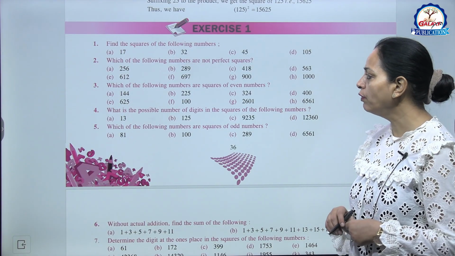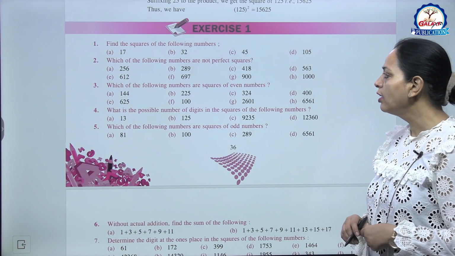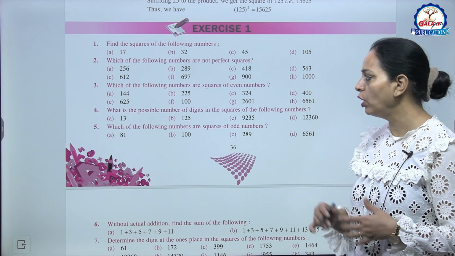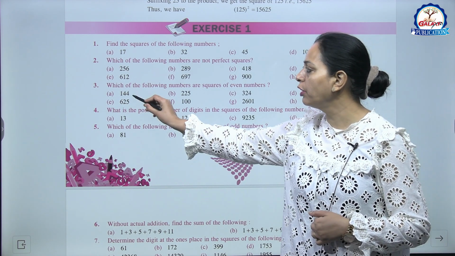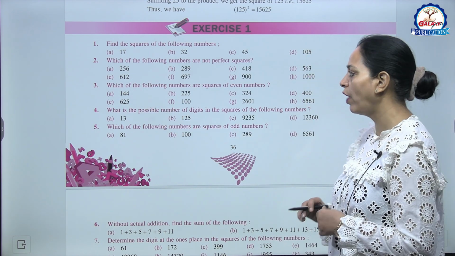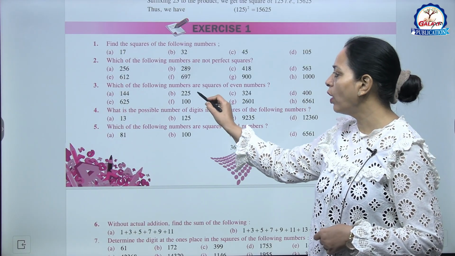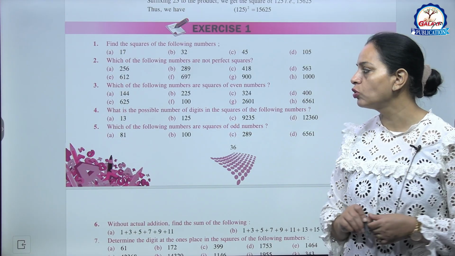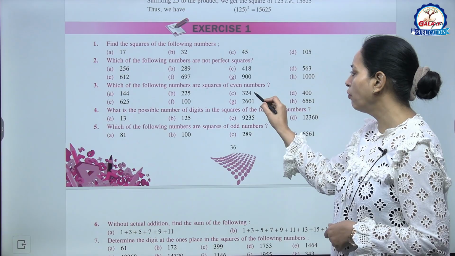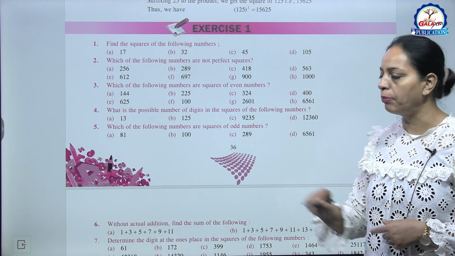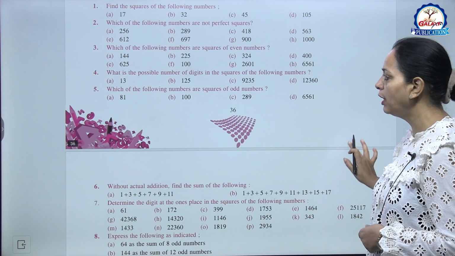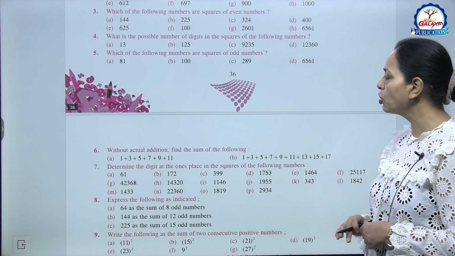Now the third one, which of the following numbers are squares of even numbers? जो even है वो even number का square होंगे, like A part 144, yes, it is the square of an even number. B 225, this is an odd number, so no. C 324, this is an even number, so this is the square of an even number. So similarly you can try remaining parts. ऐसे हम fourth question कर लेंगे.